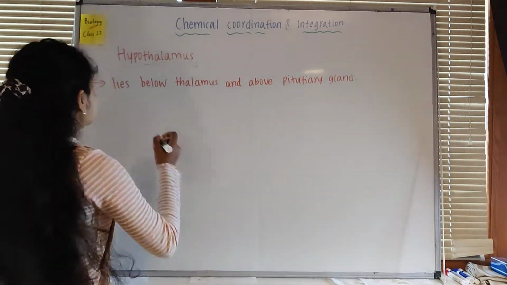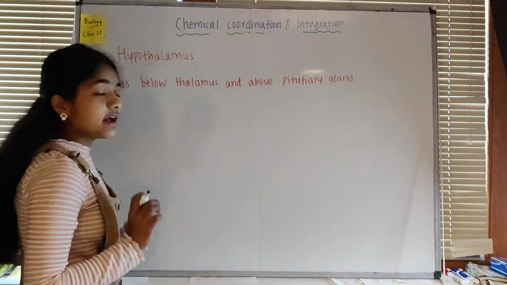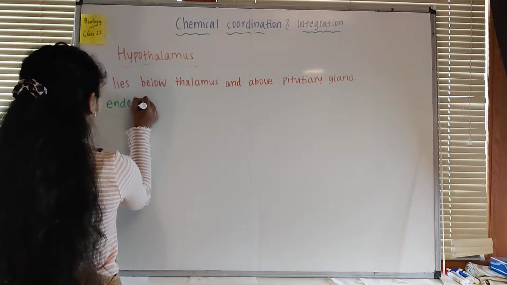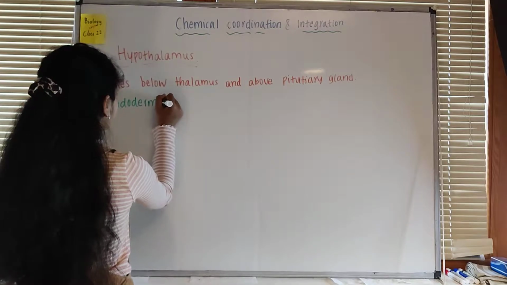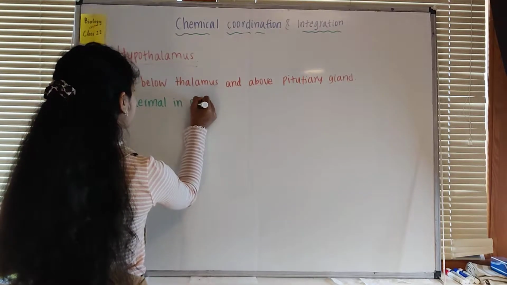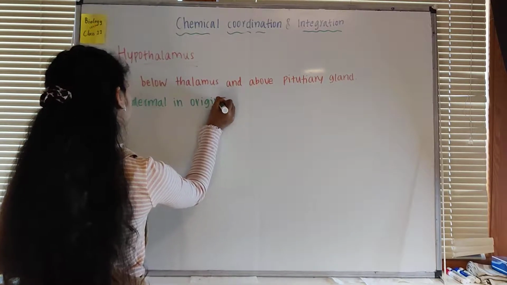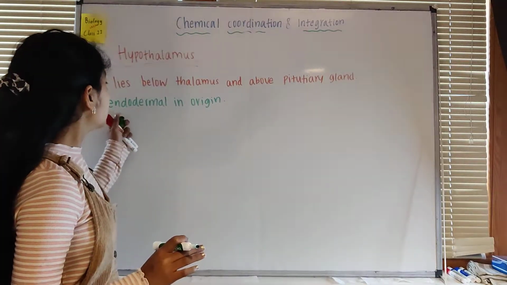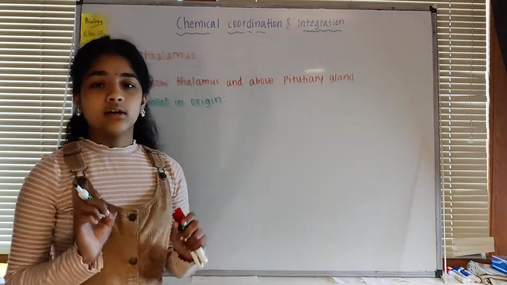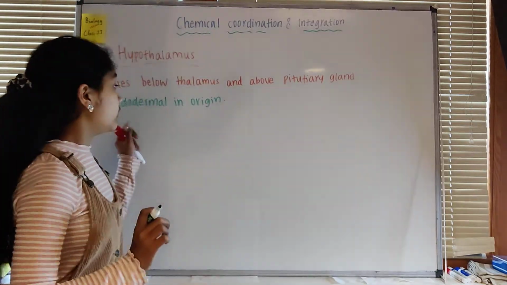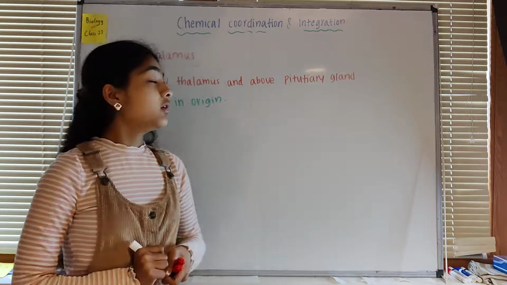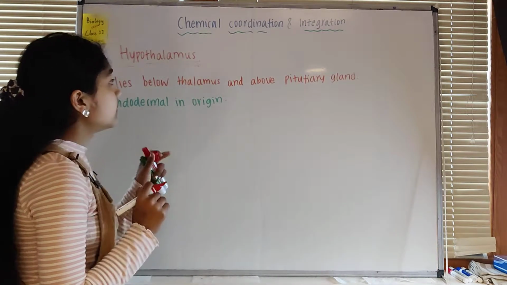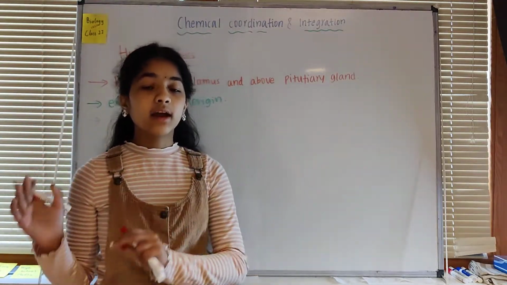Now, the origin of the hypothalamus is endodermal. We talked about this already in the video on location and origin of these endocrine glands. So we saw that the hypothalamus is endodermal in origin. Now, this hypothalamus is like a link between the nervous system and the endocrine system.